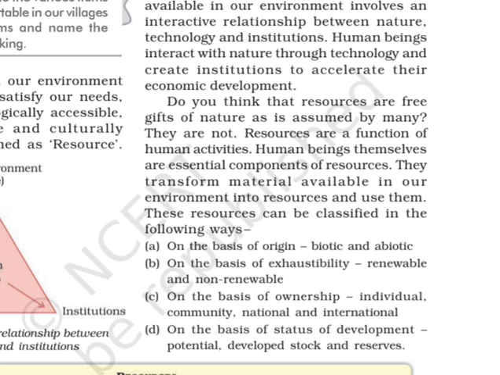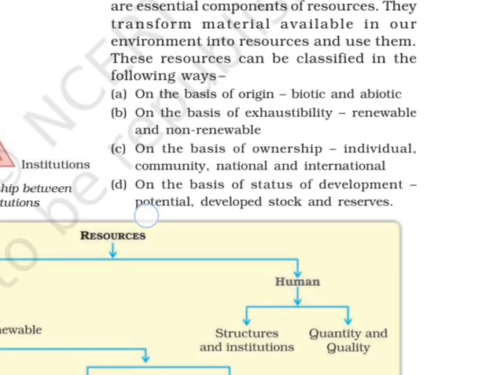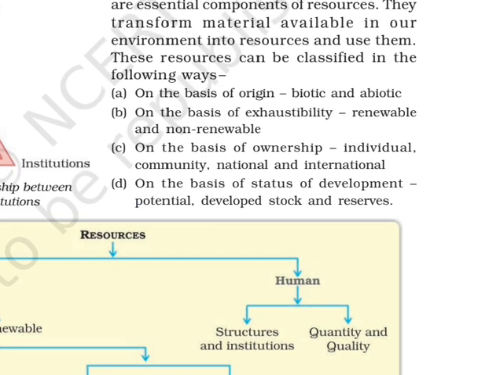So these resources can be classified in the following ways. First is on the basis of origin. Origin means the starting point from where the resource had arrived. There are two types, biotic and abiotic. Biotic means living, which are having life, and abiotic means non-living.